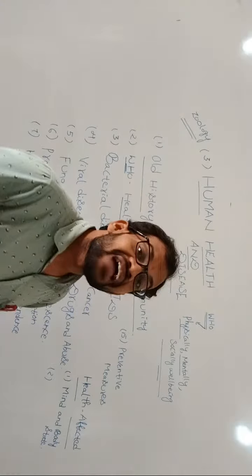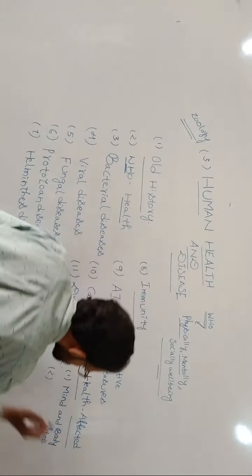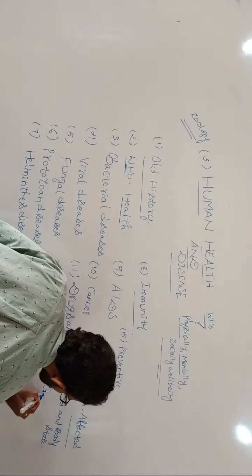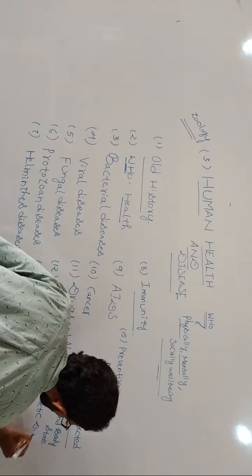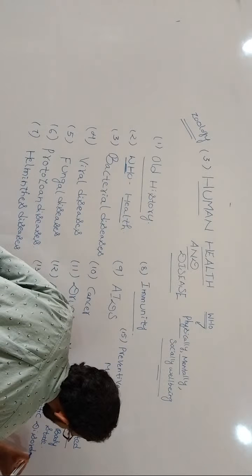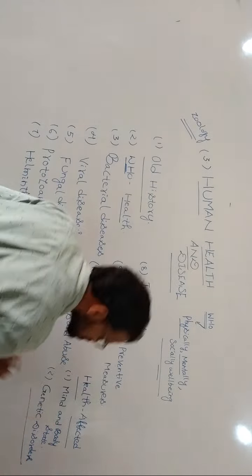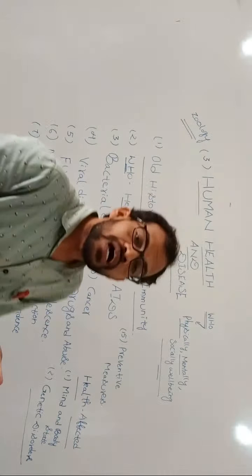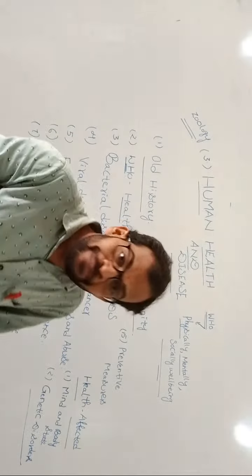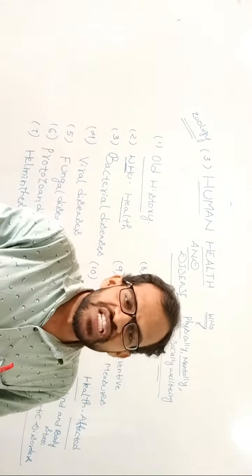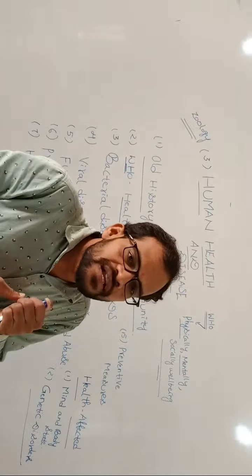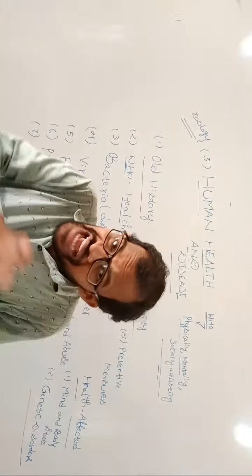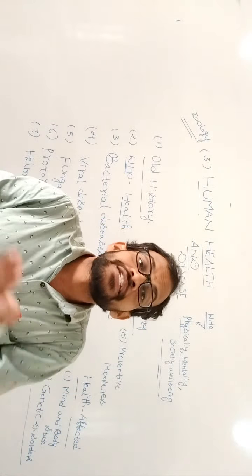The health is affected. Coming to the next one, genetic disorders. Genetic disorders also affect health. For example, if a mother at the time of pregnancy has a genetic disorder, it is transferred from the mother to the baby.